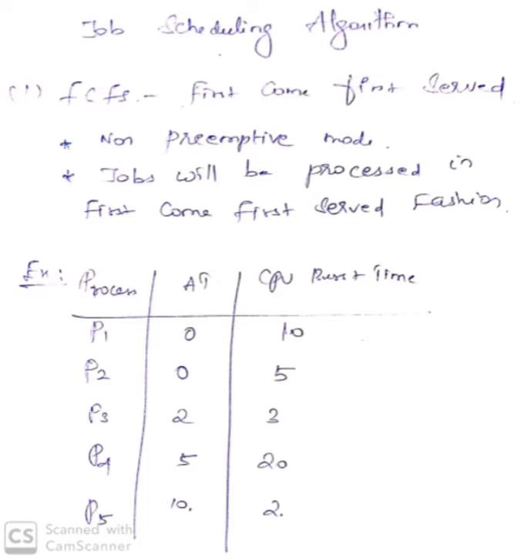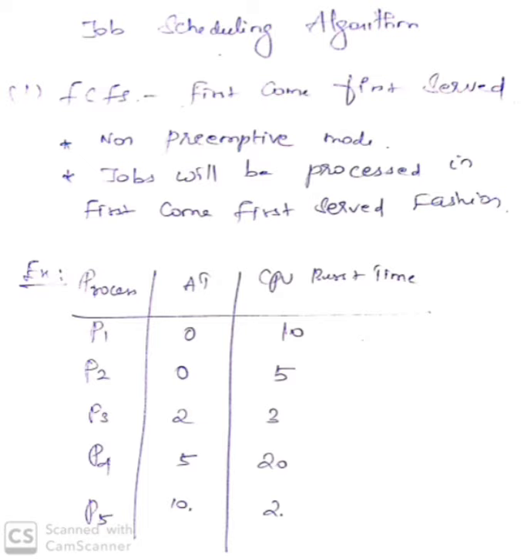For example, take P2 here. P2 will take 5 minutes to complete its task, so the other processes have to wait. They should not disturb process P2. This is called the non-preemptive mode. There will be no disturbance until the process has completed its job or task.